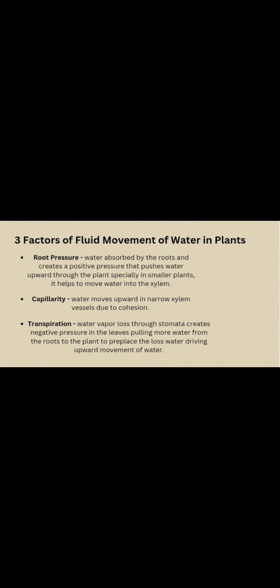Second, we have capillarity. When we say capillarity, water moves upward in narrow xylem vessels due to cohesion. Cohesion means the water molecules sticking to each other, and adhesion is the water molecules sticking to the vessel's walls, helping water rise against gravity. Third one is transpiration. It says that water vapor loss through stomata creates negative pressure in the leaves, pulling more water from the roots through the plant to replace the lost water, driving upward movement of water.